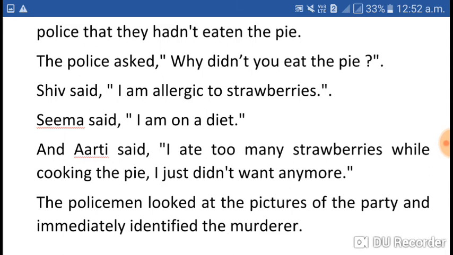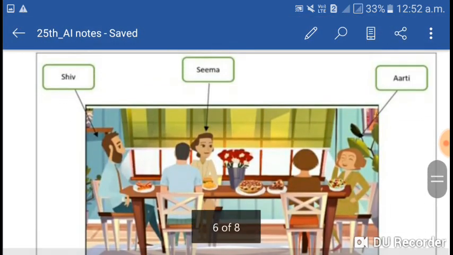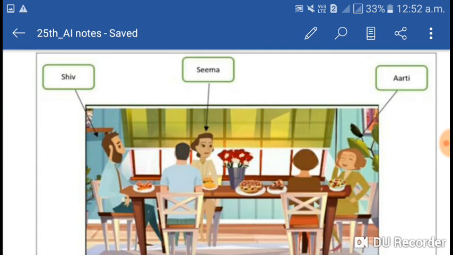The policeman looked at the pictures of the party and immediately identified the murderer. Can you identify immediately? Just try to identify. It's very clear from the image. The police see the image and identify who did the murder.